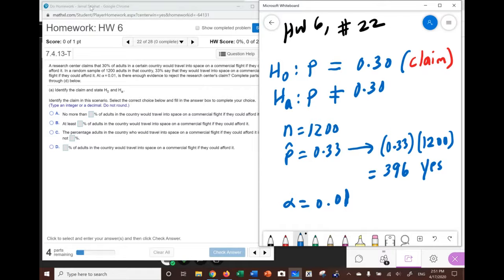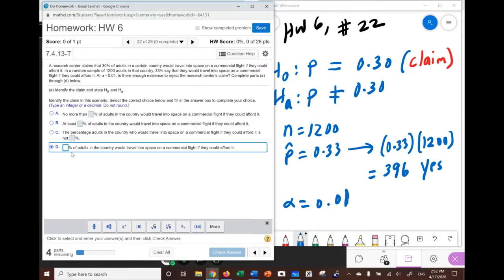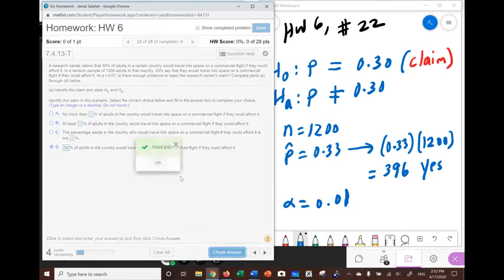We'll get there by answering the following questions. The first one is identify the claim. The claim is the last one, which says 30%. I'm putting 30 because it says percent after that. If there is no percent, I would just put 0.3. I did not choose A, B, or C because A says no more than, B says at least, and C says not. We are talking about 30%, so we go there.